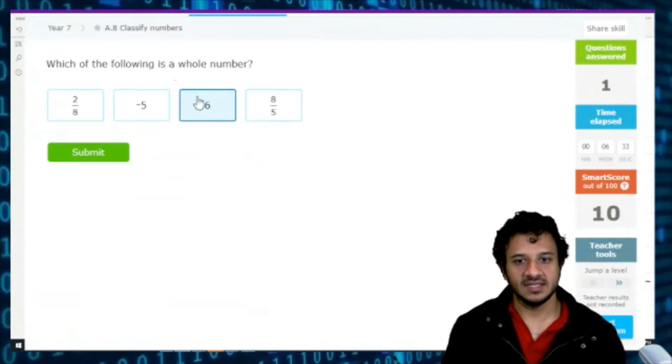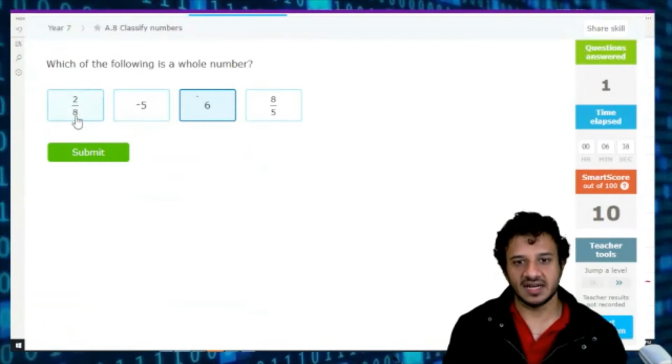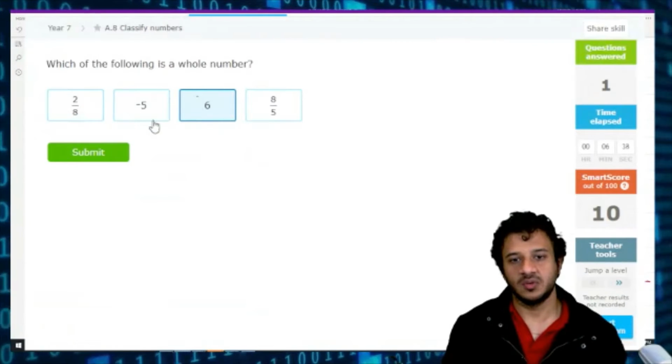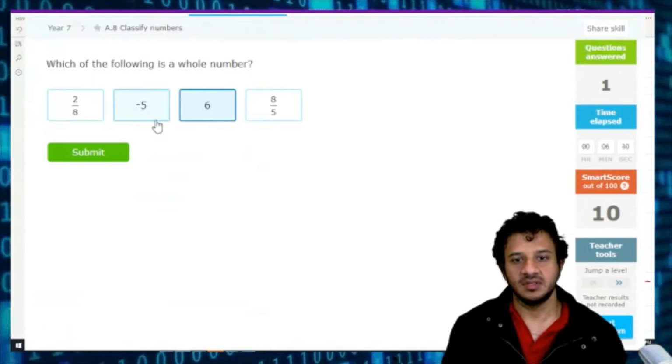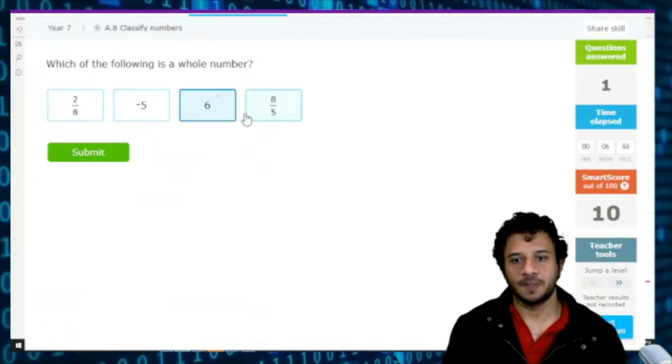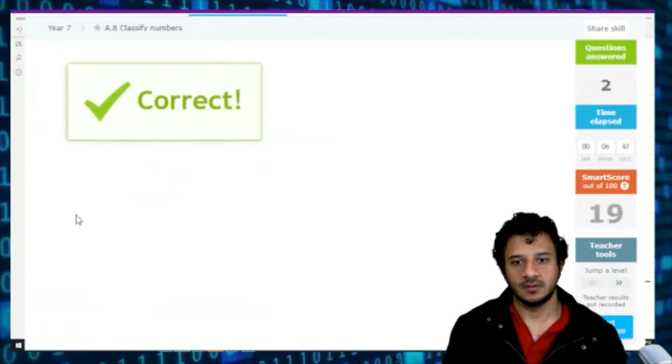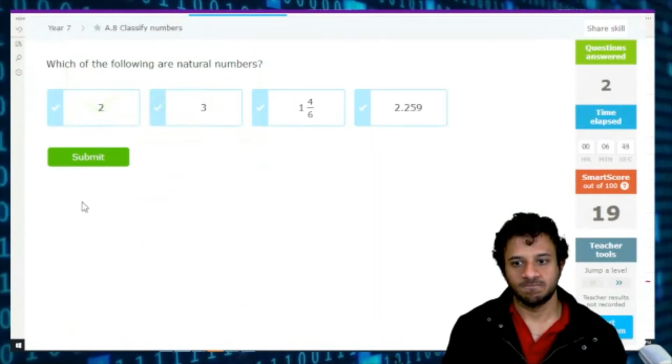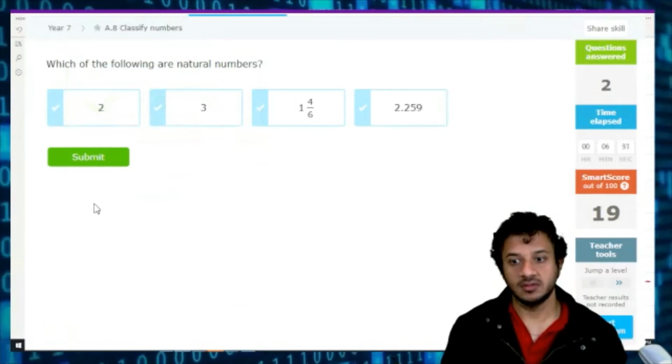So only 6 is a whole number because this is a rational, but not a whole number. This is a negative integer. This is a positive integer as well as a whole number. Yes, so if there's a fraction that is 8 over 8, that's a whole number, of course. Okay.